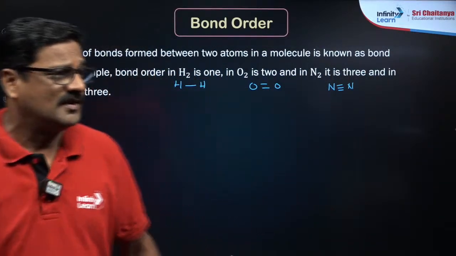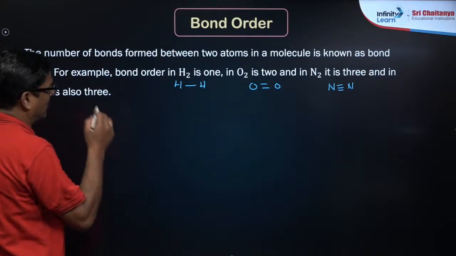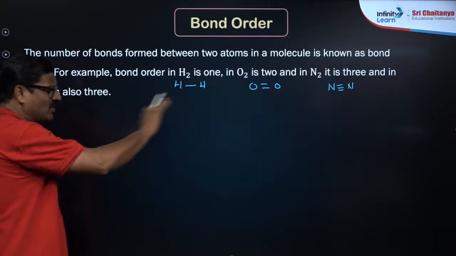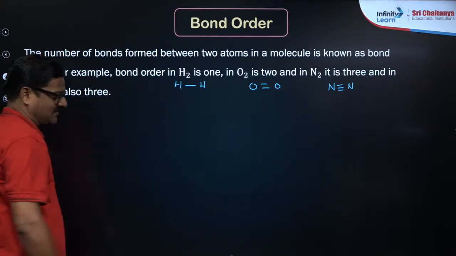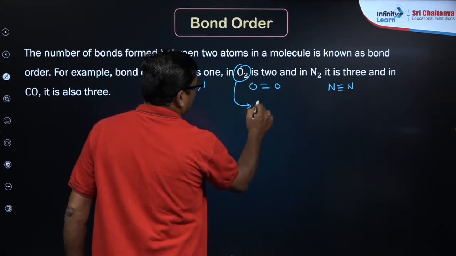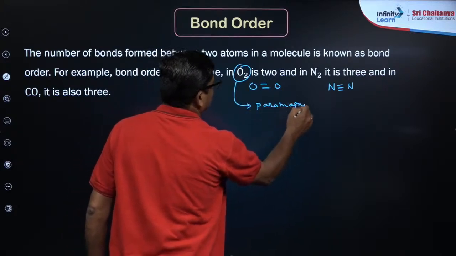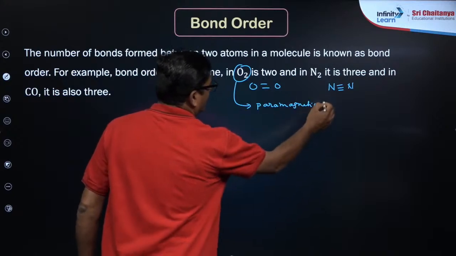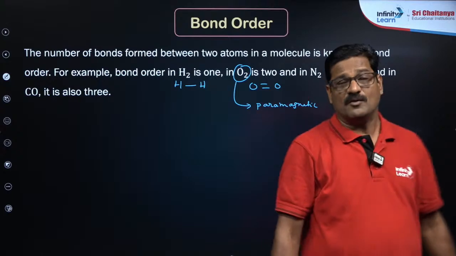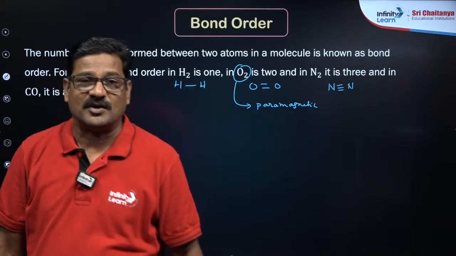Valence bond theory and Lewis theory can explain all these things. But the oxygen molecule is paramagnetic according to experiment, while it is diamagnetic according to valence bond theory.